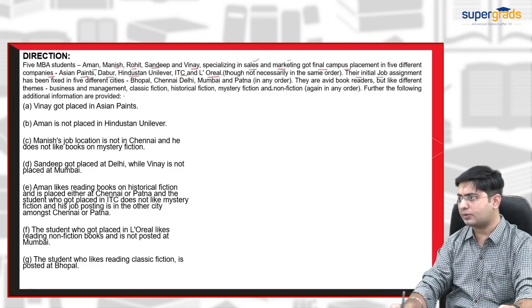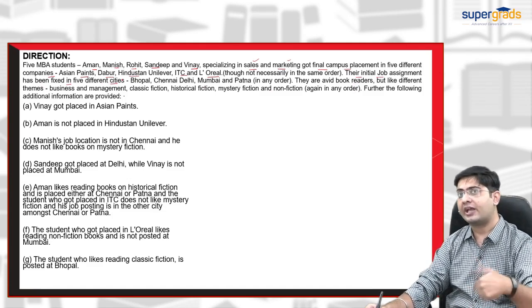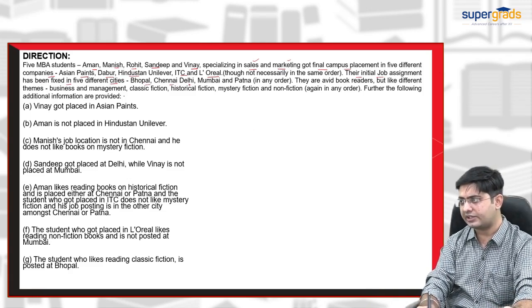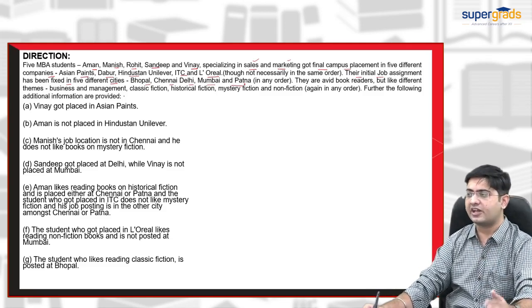Their initial job assignment has been fixed in five different cities. Now, here comes another variable, which is cities: Bhopal, Chennai, Delhi, Mumbai, and Patna. So, this is the third variable which we have to work on.